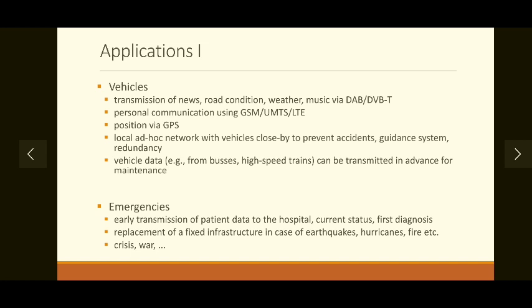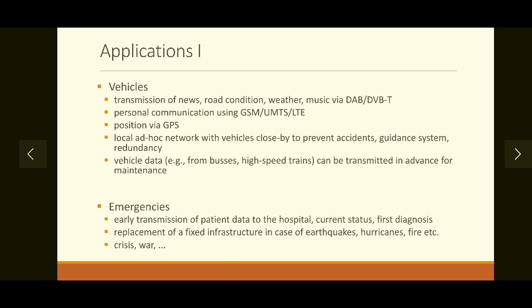Also, let's take an example of trains traveling on the same track. If two trains are traveling on the same track and they are not enabled with mobile communication, they will collide with each other. But if they are enabled with a mobile communication system, then both trains can communicate with each other so that they can avoid the collision. So this is the application of mobile communication in case of vehicles.